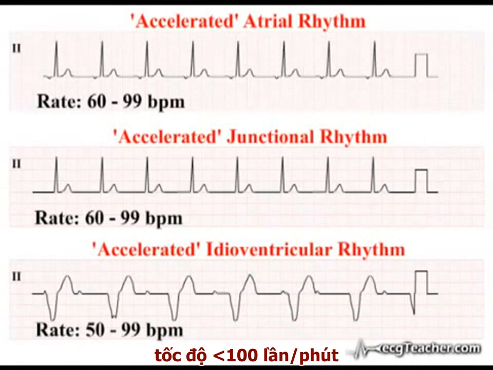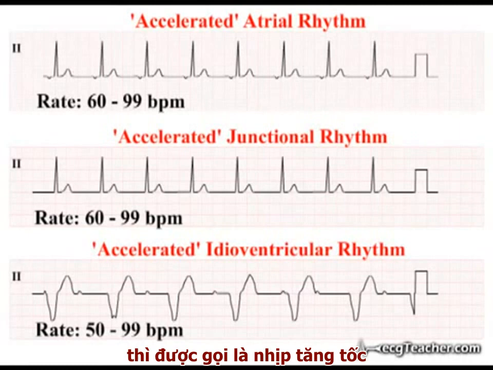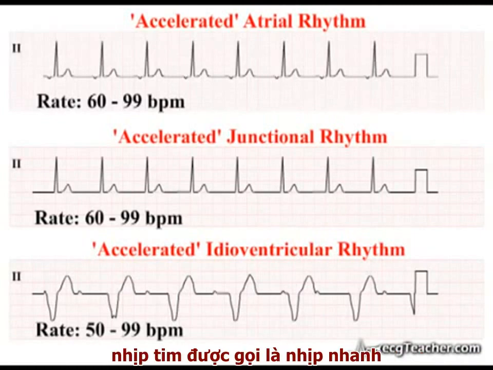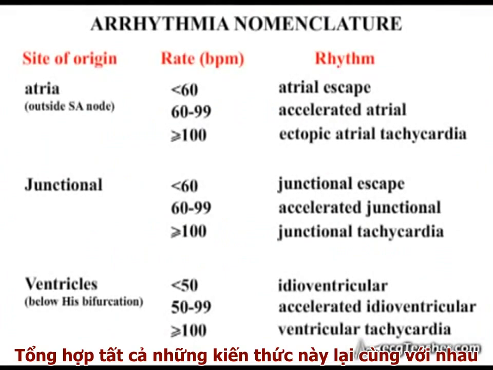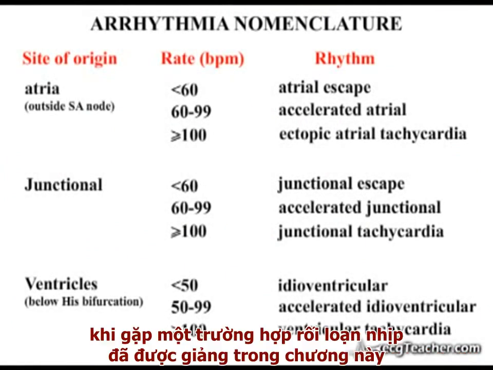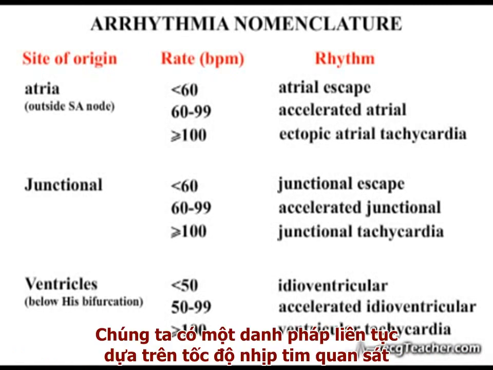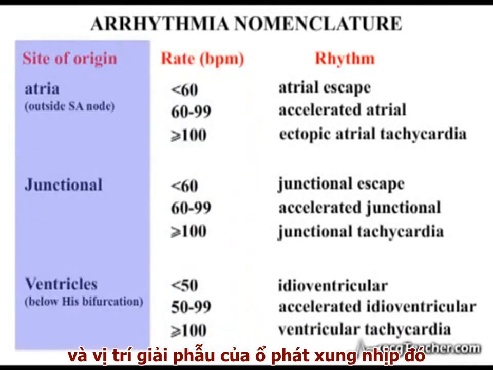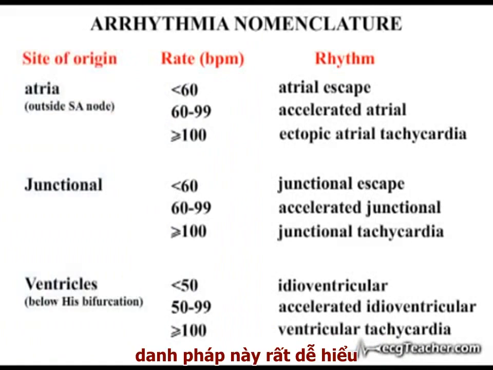Provided the rate lies below 100 beats per minute, this is categorized as an accelerated rhythm. Of course, once the rate rises to 100 beats per minute or above, the rhythm is designated a tachycardia. Taking all of this information together, when dealing with the arrhythmias discussed in this section, we have a continuum of nomenclature based on the observed heart rate and the anatomical site of origin of the rhythm. This nomenclature is very straightforward.